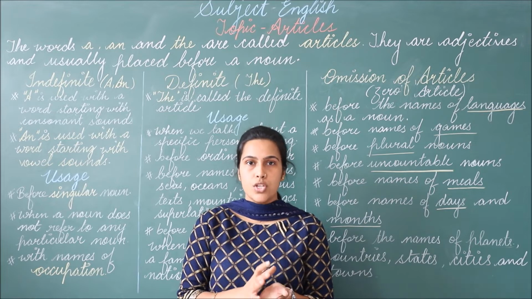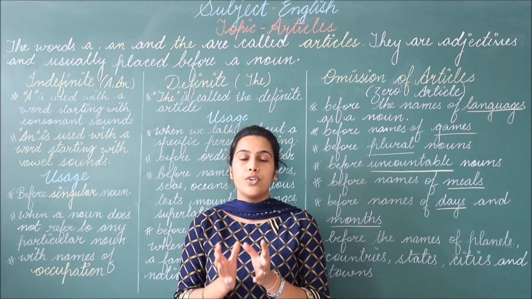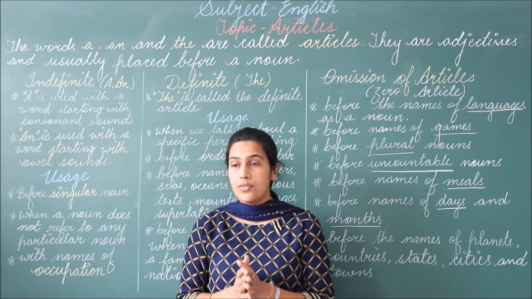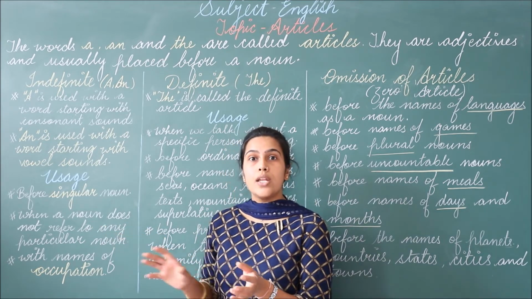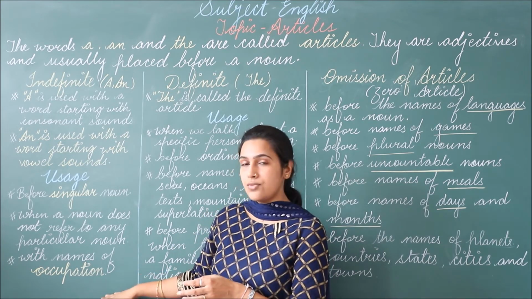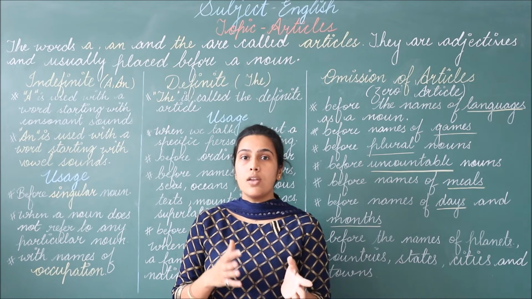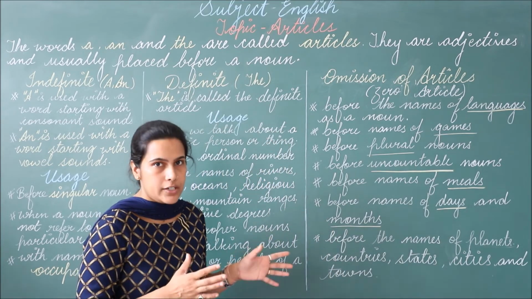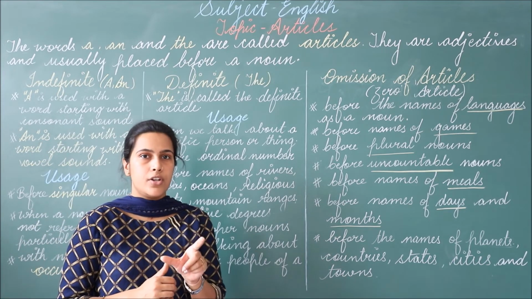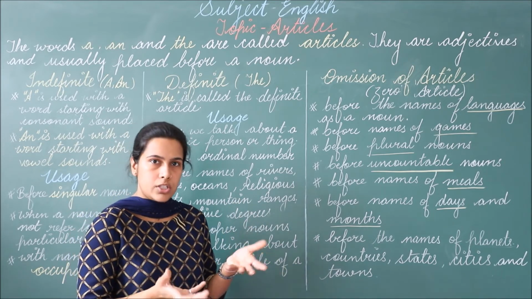Then we learned about the uses of indefinite article, and we learned that we use indefinite article when we talk about a noun which is singular in number, which is countable and singular in number. Then we learned that when a noun does not refer to any particular thing, then also we use indefinite article. And the last we learned that with the names of occupation we use indefinite article, that is a or an. Then we learned about the definite articles, and under definite article we use the word the. The is the definite article. The word definite means specific when we are talking about a particular or a specific person or thing.